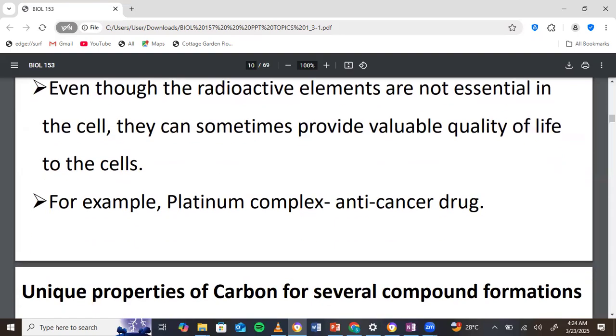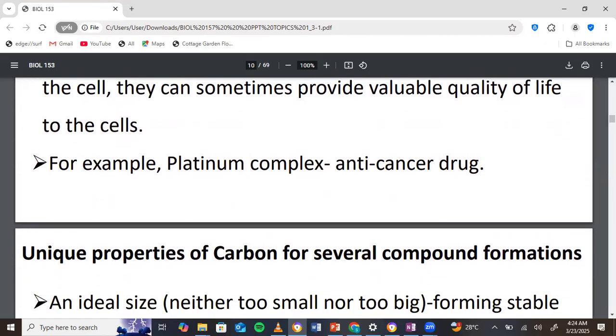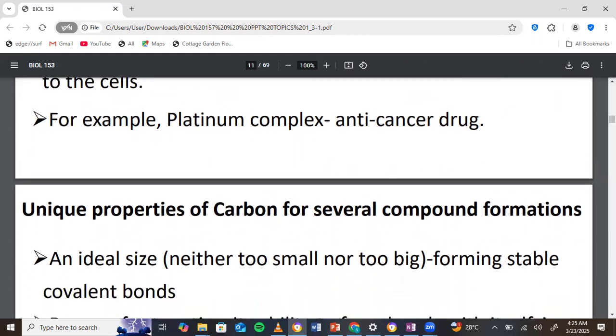So for anti-cancer, we can use the platinum complex anti-cancer drug. So we have chemotherapies and then radiography, and then a lot of things where we apply radiation to health. And so even though generally we are saying they are not healthy for the cells and they are not found in the cells, there are very important practices in health where we need radioactive elements.